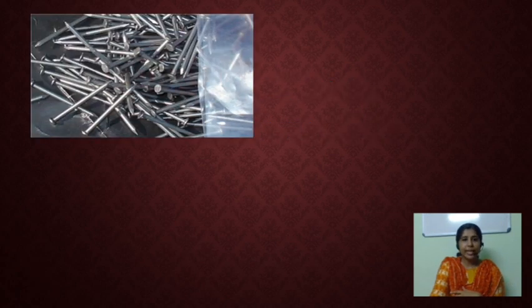First, what is this? Yes, it's an iron nail. We know that it is made of iron and it's an example of a metal. So you have to tell me the appearance of this iron. How is the appearance of this iron? Yes, it is very shiny.